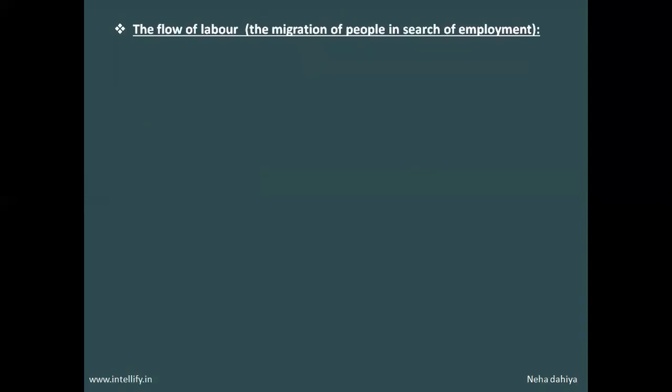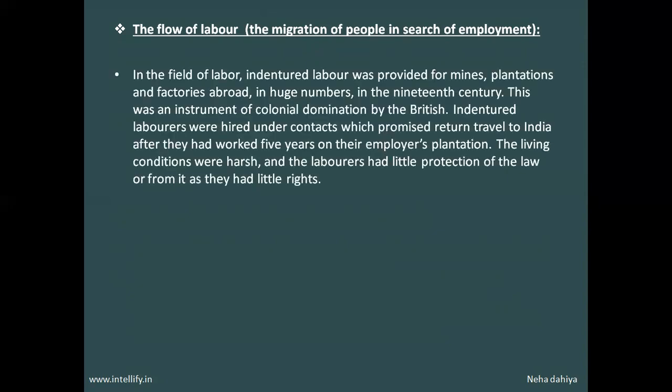The flow of labor, migration of people in search of employment. Since the agricultural sector was declining in India, and even in many parts of the world, since exports declined, people were moving for new employment opportunities, for new livelihood, so they began migration. In the field of labor, indentured labor was provided for mines.